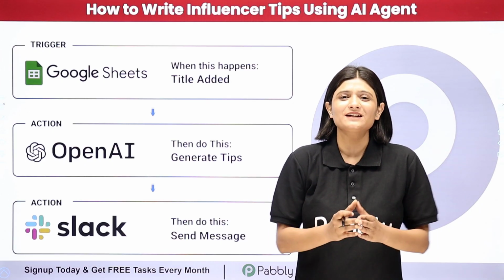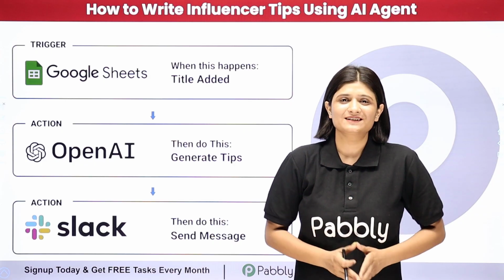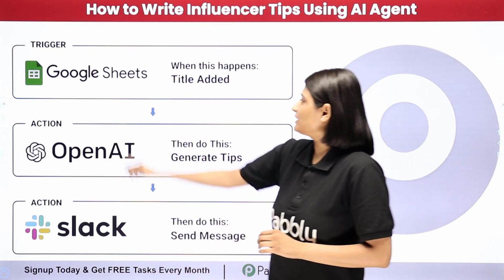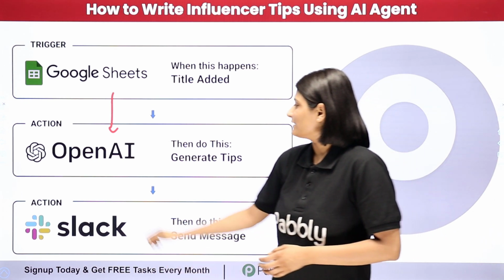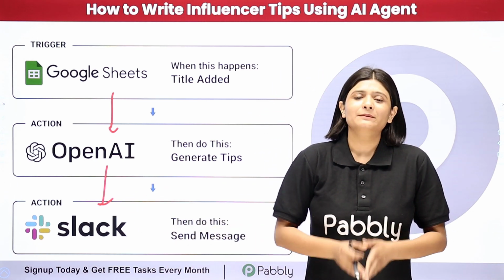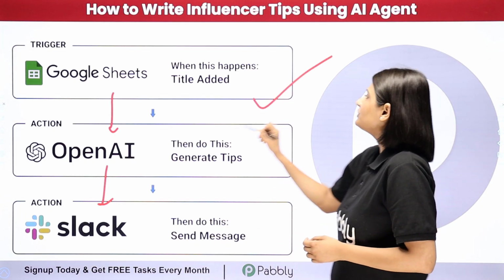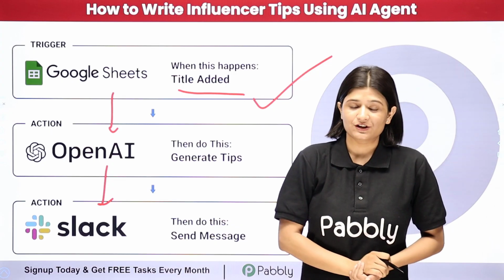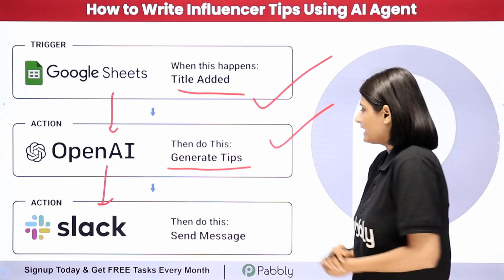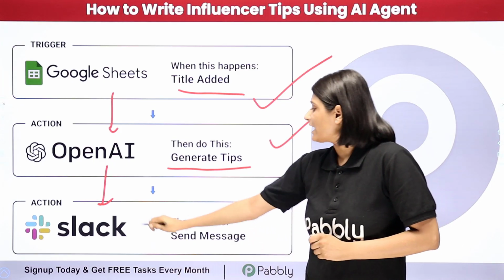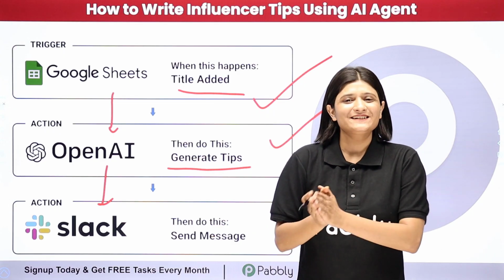So Pabbly Connect is an amazing automation and integration software which requires no coding or programming skills. Here I just need to build connection between Google Sheets, OpenAI, where I'm going to use my AI agent as OpenAI, and then Slack. With the help of Pabbly Connect, I'm going to build this connection in such a way that as soon as I add a new data or a title in my Google Sheets spreadsheet, the tips related to that will be automatically generated with the help of OpenAI, and then with the help of Slack, I'm going to send this channel message.